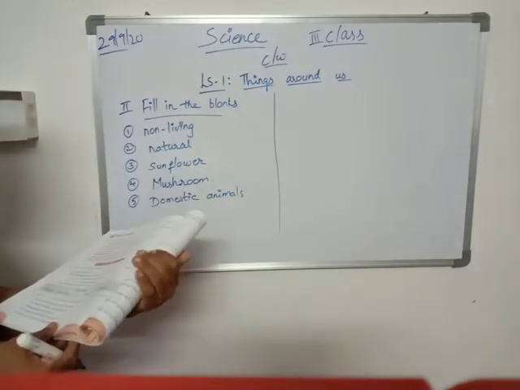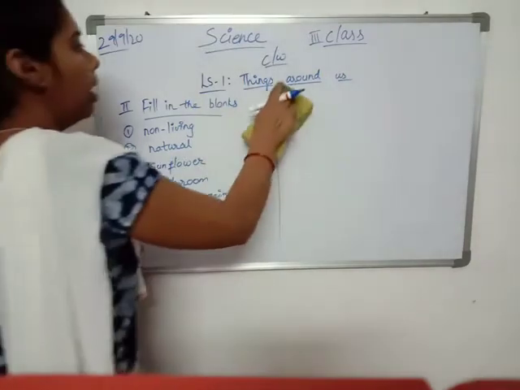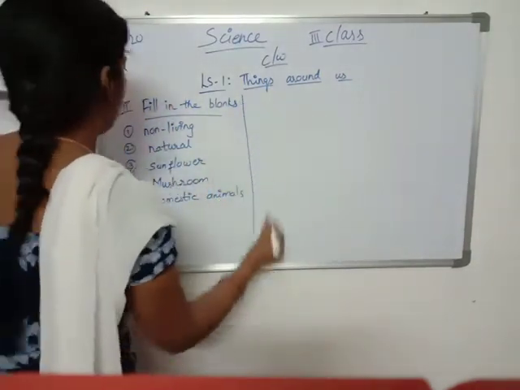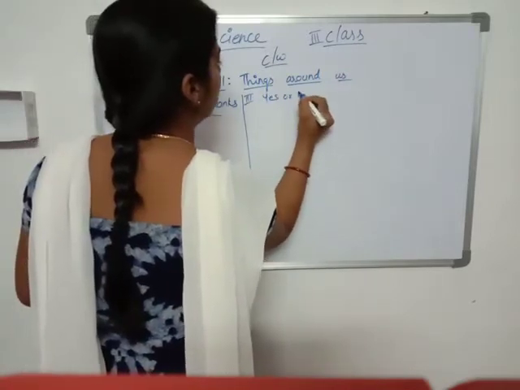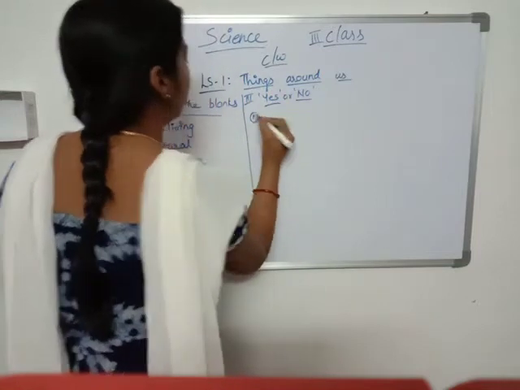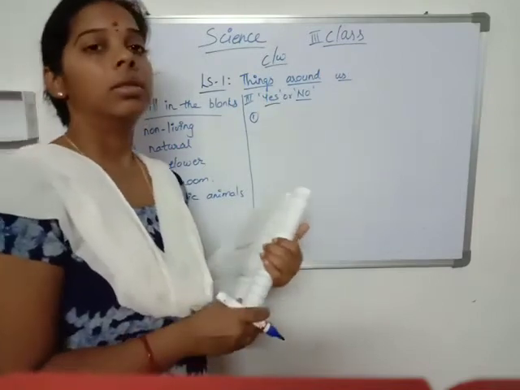Okay. So next, let us write the next bit, that is true or false. Yes or no. Say yes or no. First one, green plants produce their own food.